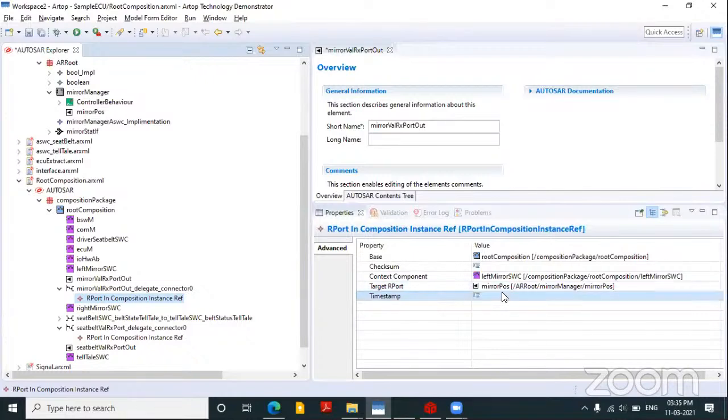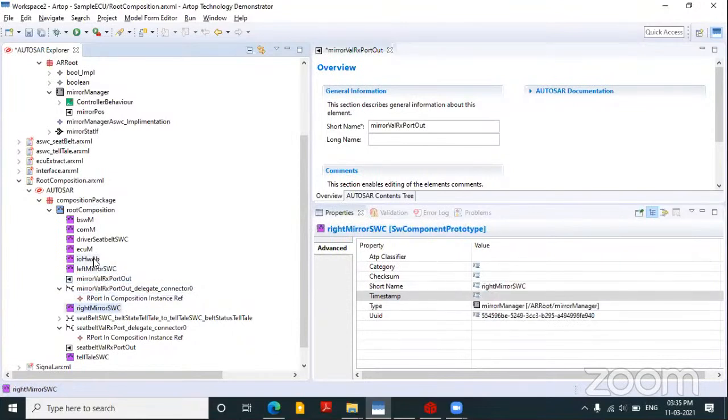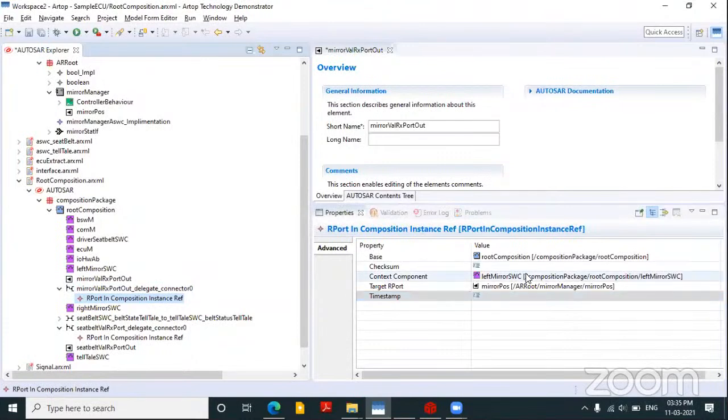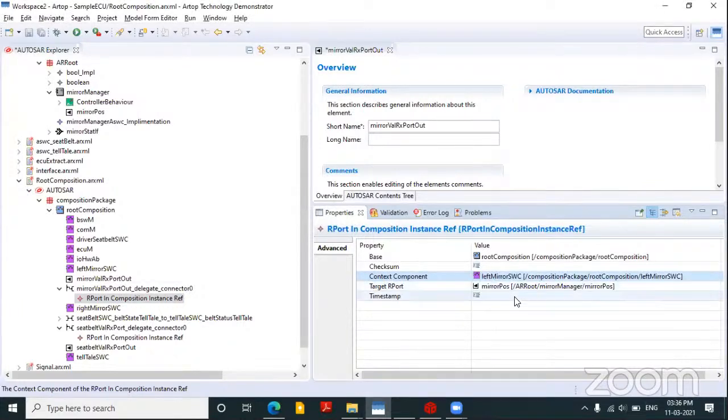So we are mapping an ASWC port of the particular instance to the outer port. If you have two instances and you want to send both, you create two ports over here and you map which instance, which prototype you need to choose. Maybe you have a right mirror, then you create one more delegate connector, and inside this you choose right. Here you will get all the instances. So you choose right, and it will go to the right instance of that mirror and take the value from that R port. So you will get that.